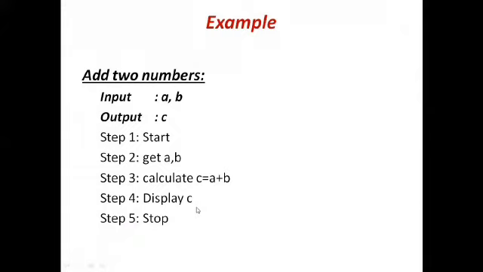So automatically it displays the sum of the numbers, C. The C will be printed on the screen. So the user will get the output. So the final step, stop the process. So this is how an algorithm is written in language.